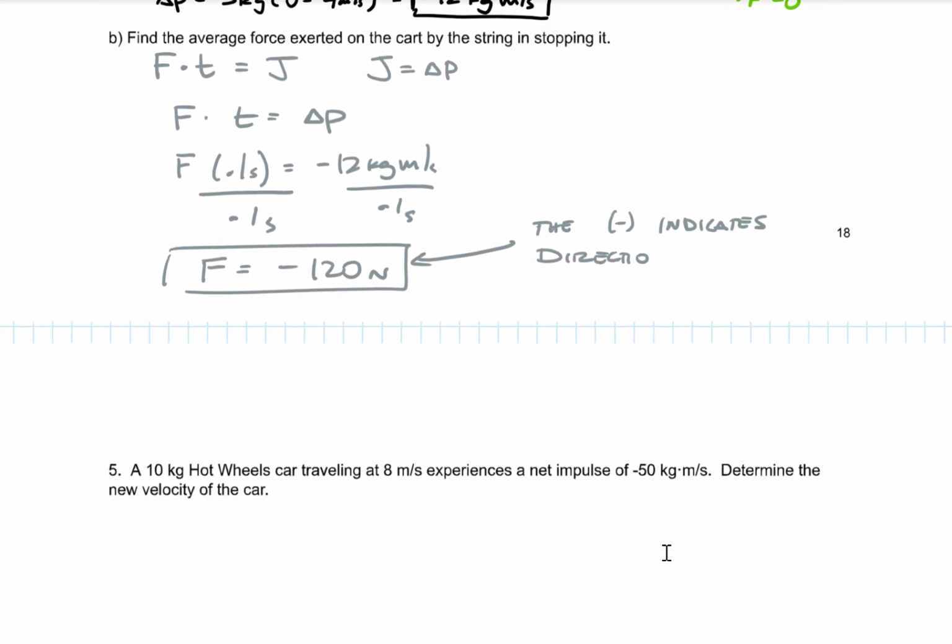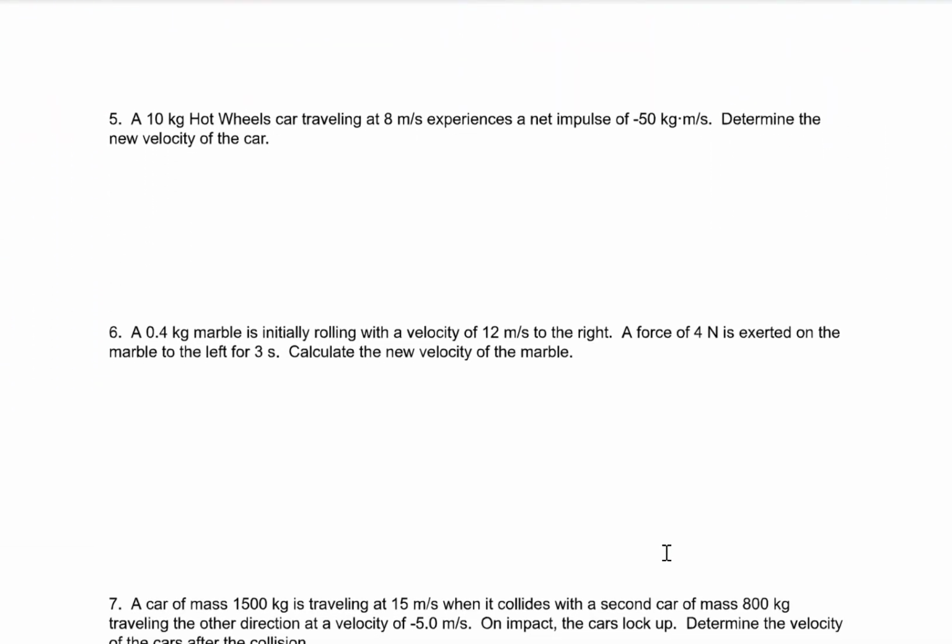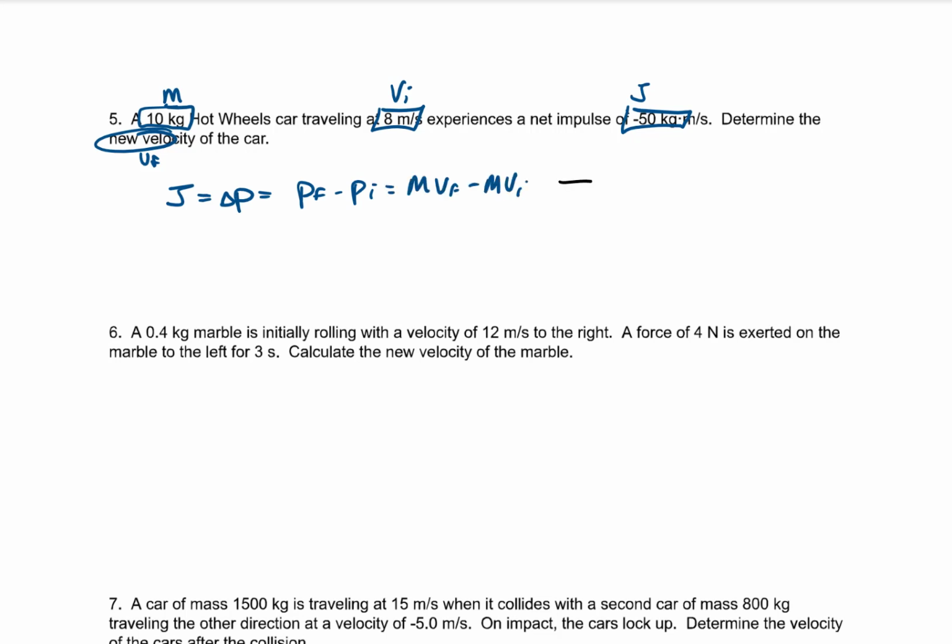All right. Question 5. We have a Hot Wheels car that's 10 kilograms, so that's our mass, traveling at 8 meters per second, that's our initial velocity. It experiences an impulse of negative 50 kilogram meters per second, and I want the new velocity of the car. That's our final velocity. So, on our formula chart, it's that big, long equation. We have impulse is equal to change in momentum is equal to P final minus P initial is equal to mv final minus mv initial. Again, this is on the formula chart. You need to know where this is. You need to know when to use it.